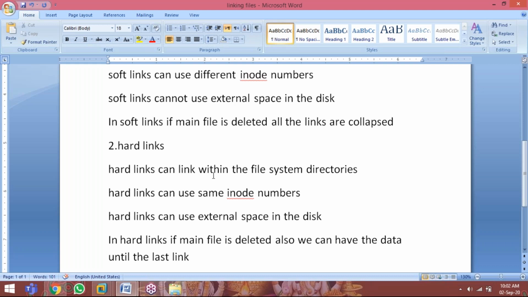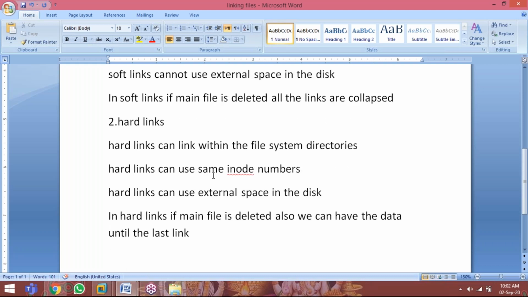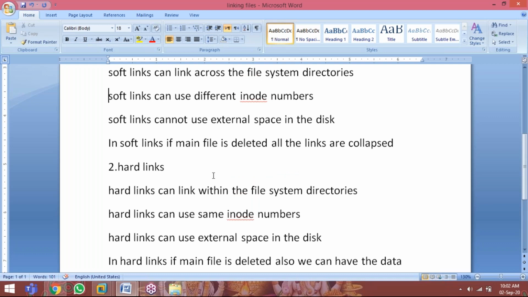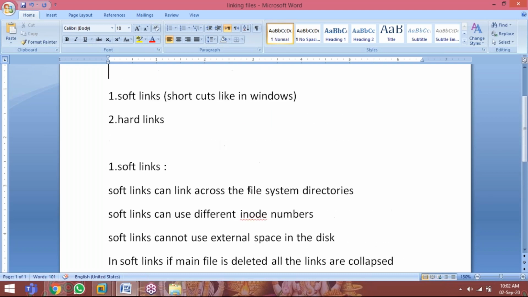If I have 100 links, even if 99 links are gone, through the last link I can get my data. Also, in soft links and hard links, whatever link you update, all the remaining links are going to be updated. So this is the concept of soft links and hard links.